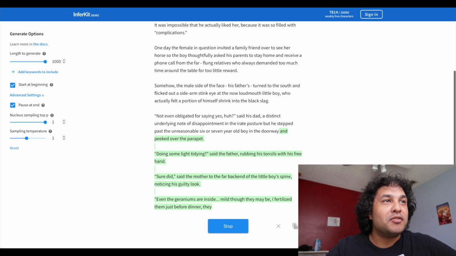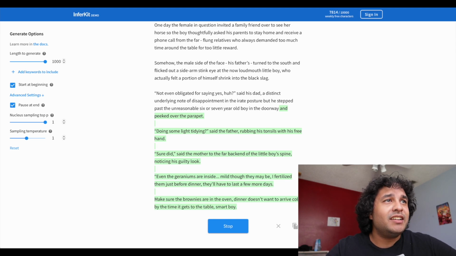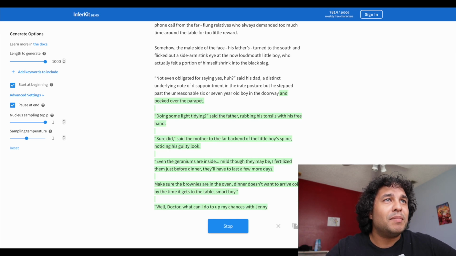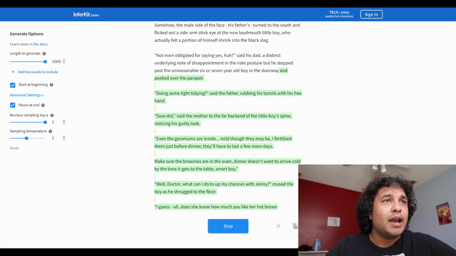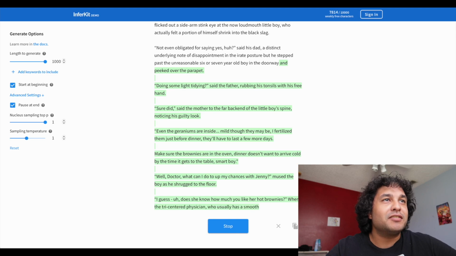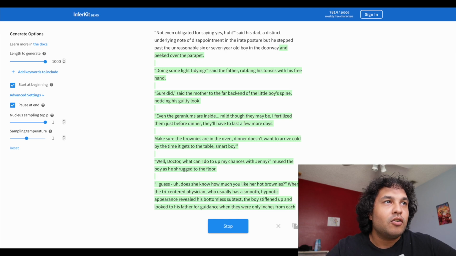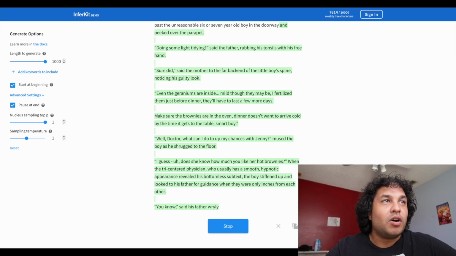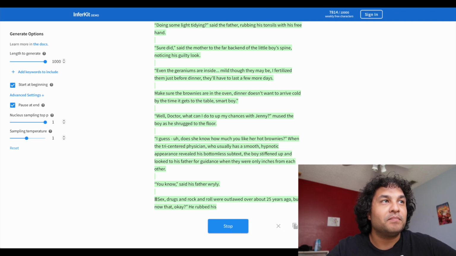Sure did, said the mother to the far back end of the little boy's spine, noticing his guilty look. Even the geraniums are inside. Mild though they may be, I fertilized them just before dinner. They have to last a few more days. Make sure the brownies are in the oven. Dinner doesn't want to arrive cold by the time it gets to the table, smart boy. Well, doctor, what can I do to up my chances with Jenny? Mused the boy as he shrugged to the floor. I guess, does she know how much you like her hot brownies?